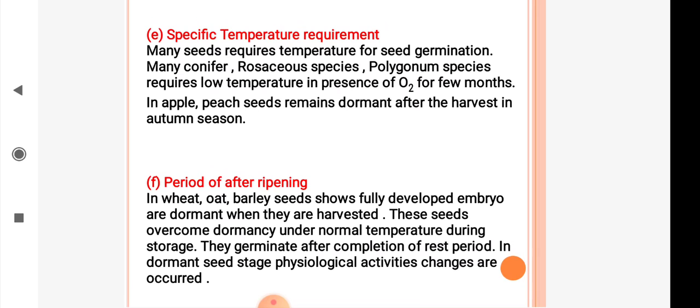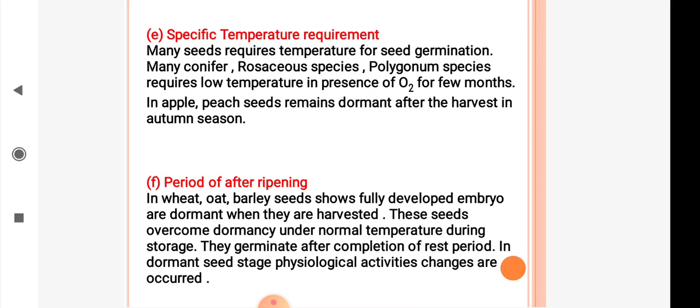For example, apple and peach seeds remain dormant after the harvest in autumn season. So these seeds require a specific type of temperature for the germination of the seed.